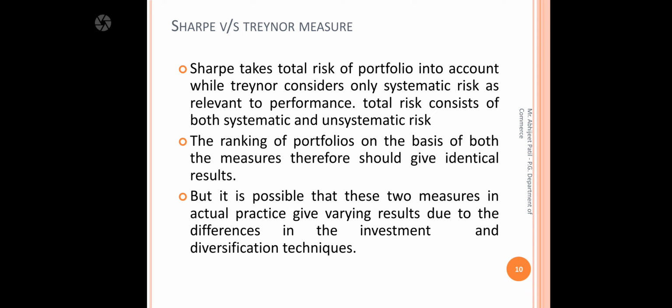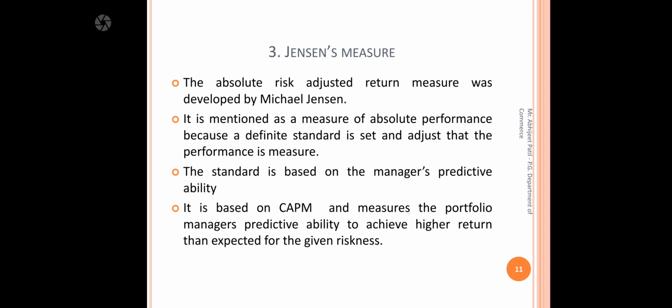For Sharpe, whichever is the highest we give the top rank, and with Treynor we should give the same rank. But it is possible that these two measures in actual practice give varying results due to differences in investment and diversification techniques. The Sharpe and Treynor ranking systems will be the same, but the performance results will be different, because Sharpe measures risk based upon standard deviation, while Treynor is based upon the market risk, measured by beta. So both techniques have ranking methods, but the results can differ because of different investment and diversification techniques. That is about Sharpe and Treynor.